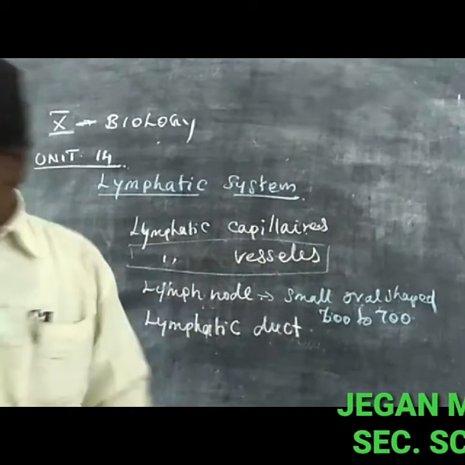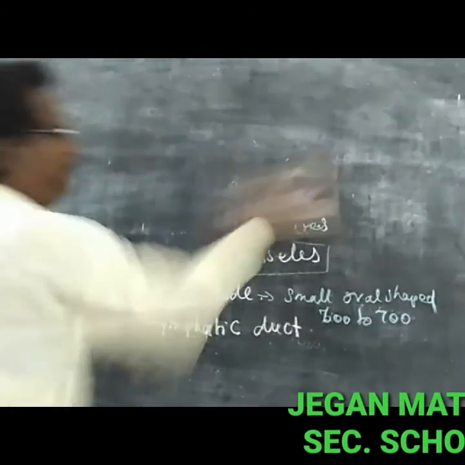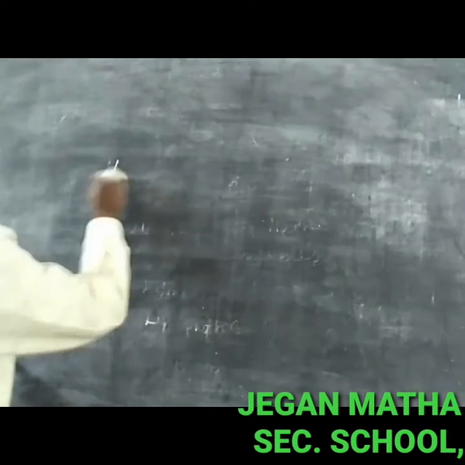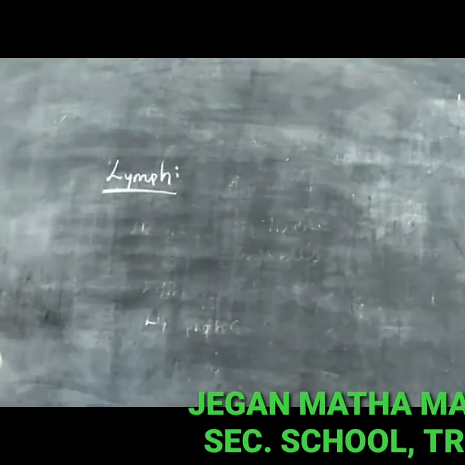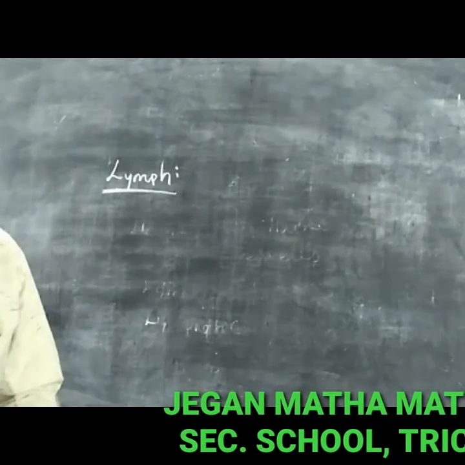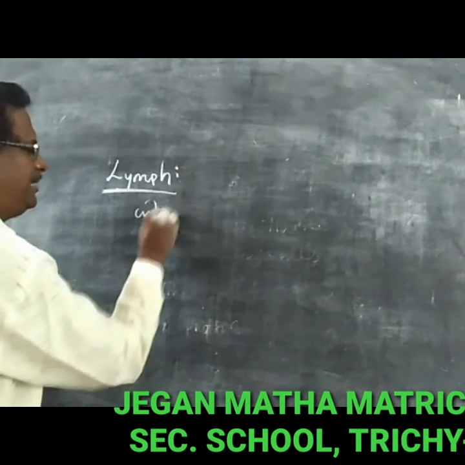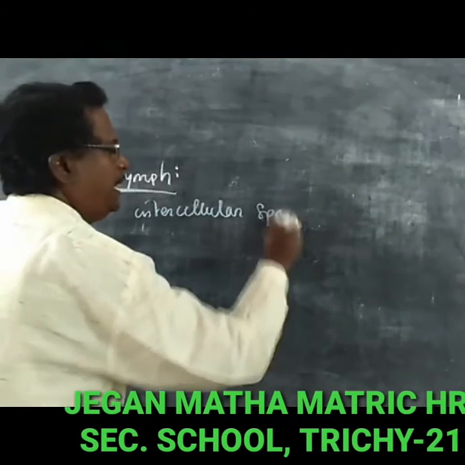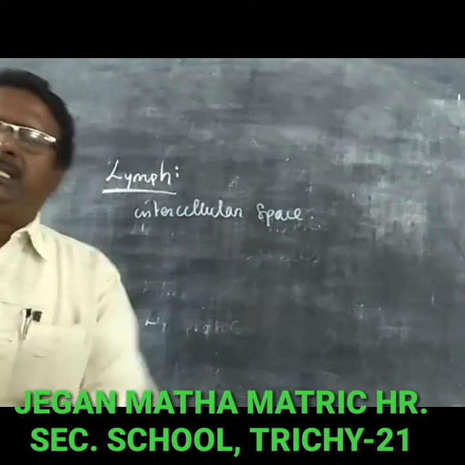So what is the meaning of lymph? Lymph comes from the intercellular space, which is normally present between two cells.